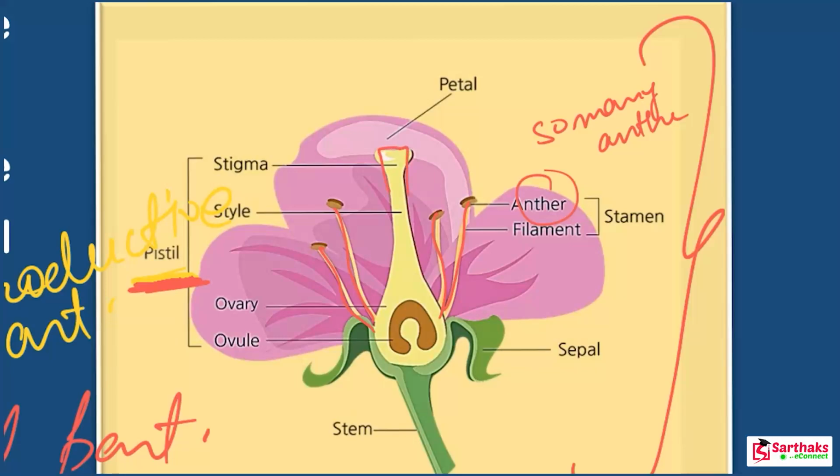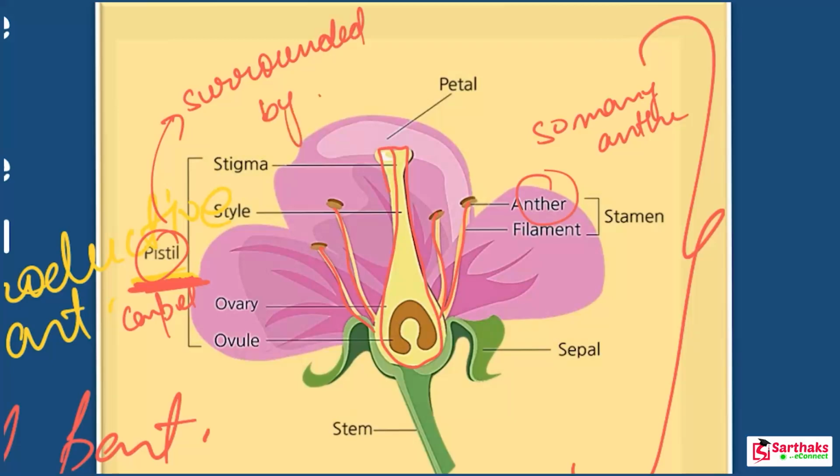Look at the diagram of a carpel. What you notice here is that this carpel is surrounded by a number of male organs, that is the stamens. So this is the carpel, also known as the pistil. Don't get confused. This is surrounded by a large number of stamens. Clear? So there is only one carpel present in a flower, but there are so many stamens present in a flower.